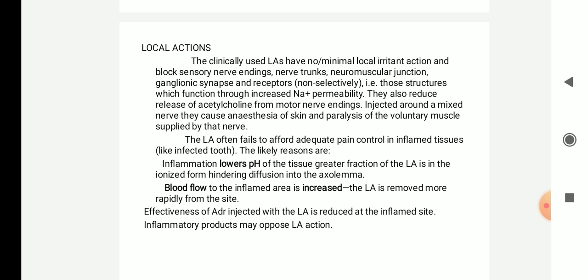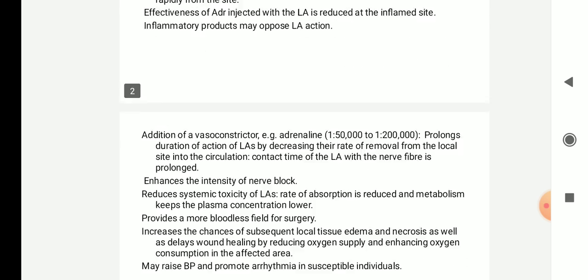Next, the blood flow to the inflamed tissue is increased, so the local anesthetic will be removed very rapidly. Next, the effectiveness of the adrenaline injected with the local anesthetic is reduced at the inflamed site. The inflammatory products produced by the inflammation will oppose the local anesthetic action.